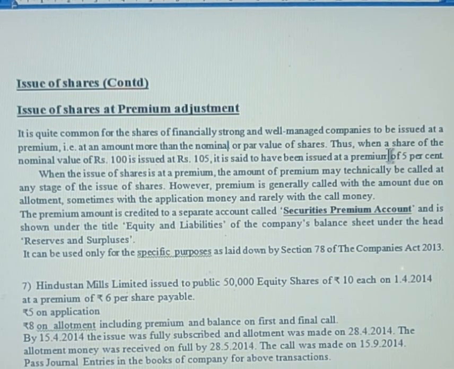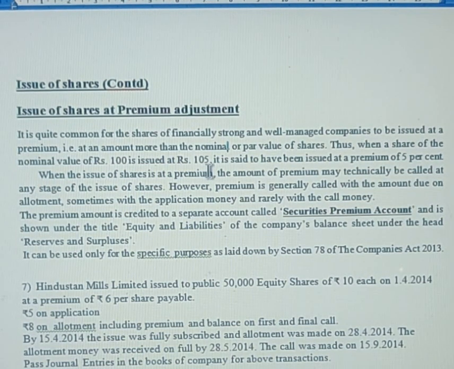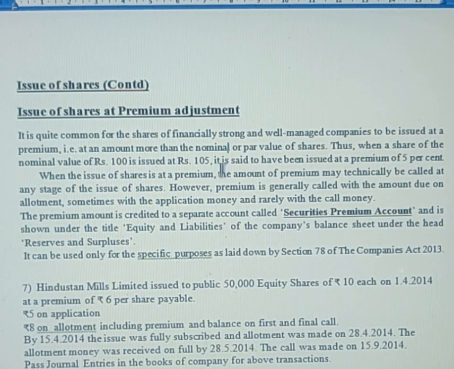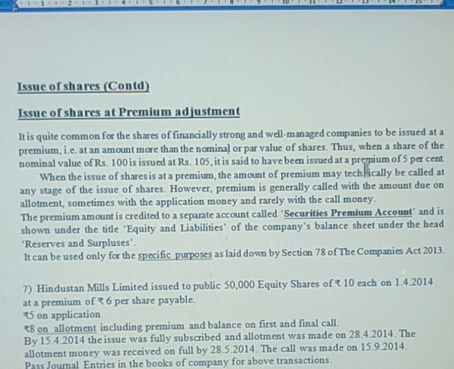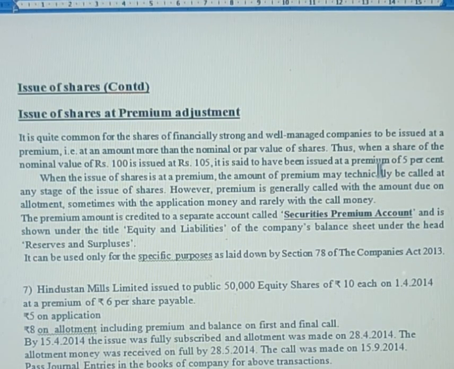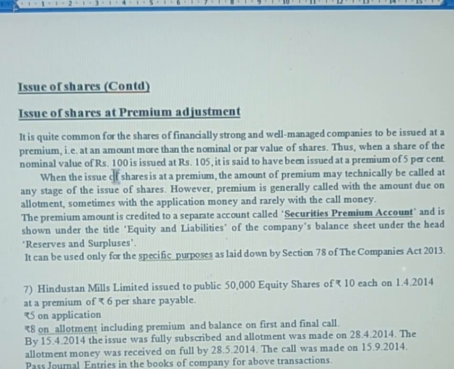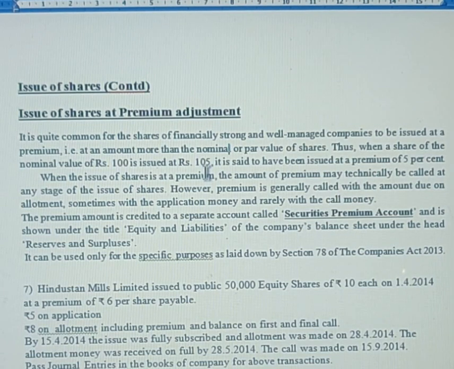For example, when a share of nominal value of rupees 100 is issued at rupees 105. One share value is rupees 100, but they are issuing it at rupees 105. It is said to have been issued at a premium of 5%. So it is very clear, premium is nothing but collecting more amount on the par value of the shares. Par value is the exact value. You can see here 100 rupees is the par value or the nominal value, but on that, they're collecting 5% extra premium, that is 105 rupees. This is what is called premium.